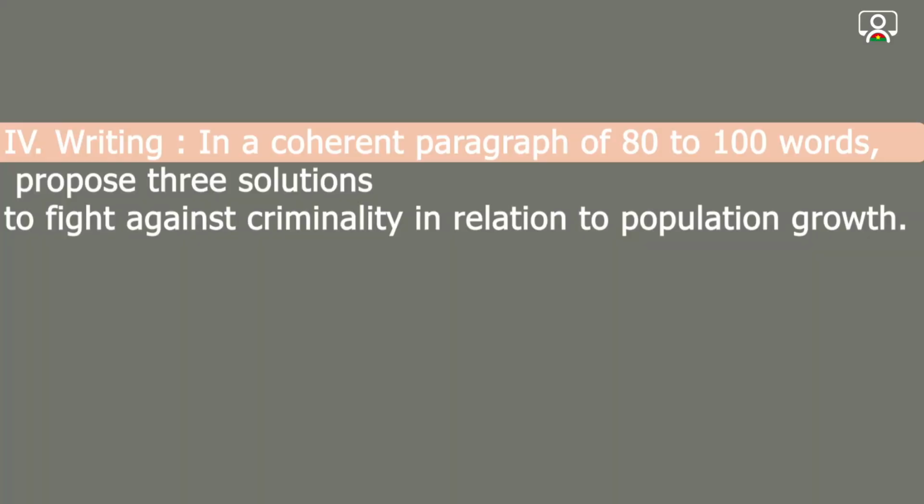Okay, paragraph writing. The instruction: Criminality is developing in your country because of rapid population growth that creates a gap between the policies and the means. On the basis of your knowledge on population growth and its drawbacks, propose 3 solutions in a paragraph to solve the problem of criminality in relation with population growth.